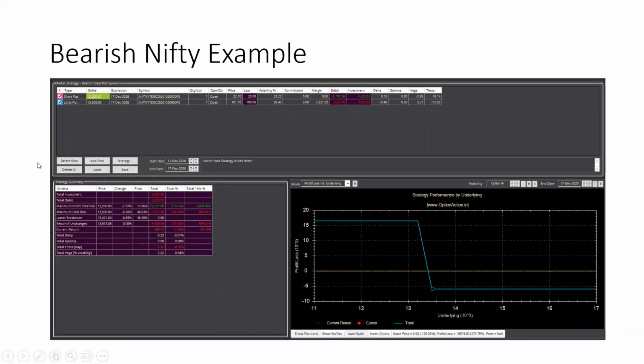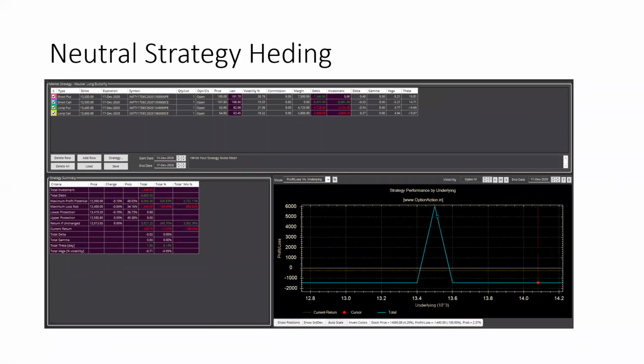For example, let's see one more important example here. This is a neutral strategy. Imagine that you are an option seller and you are selling on both the sides. The 13,500 call option you are selling, and the 13,500 put option you are selling. So obviously both the sides, right? You will be at a loss if the market goes beyond a certain threshold, either on the upside or on the downside. Imagine you are selling call option and put option on both the sides.